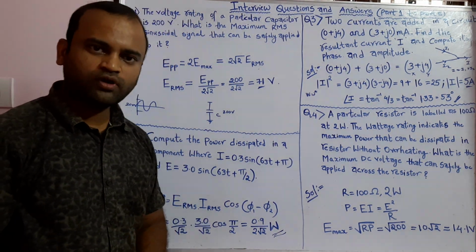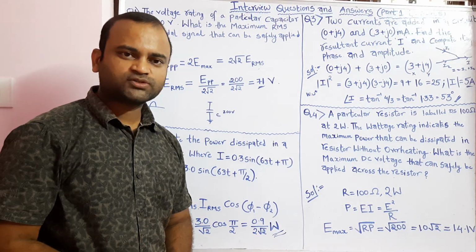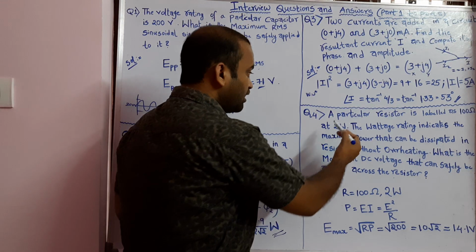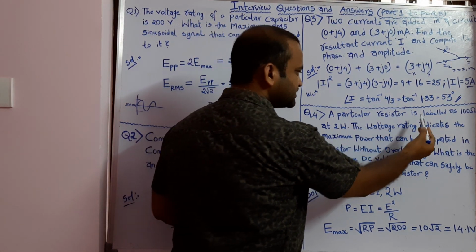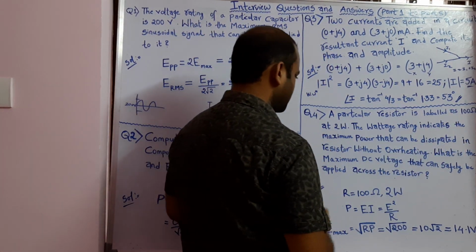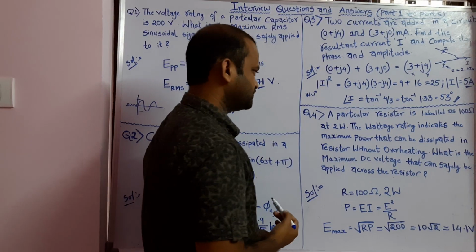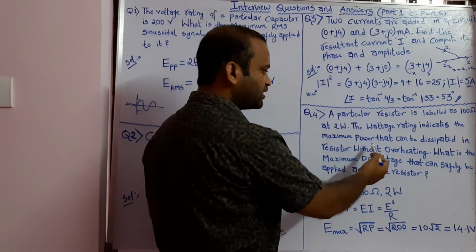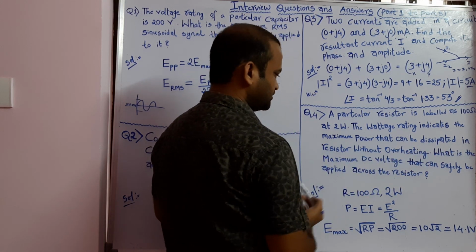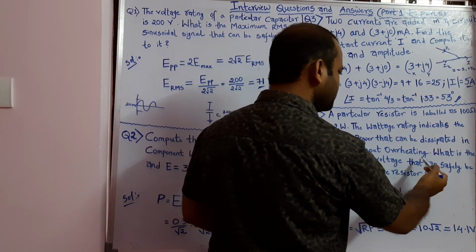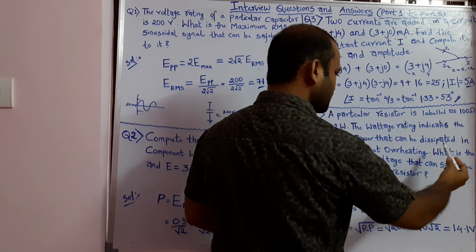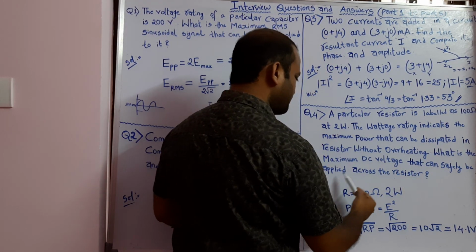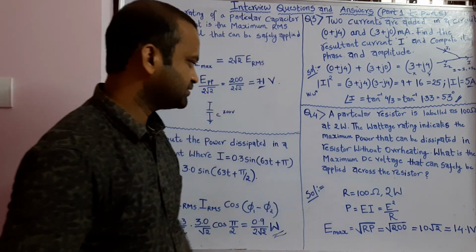Now let's move on to the last question for this video, that is question number 4. A particular resistor is labeled as 100 ohms at 2 watts. The wattage rating indicates the maximum power that can be dissipated in the resistor without overheating. What is the maximum DC voltage that can safely be applied across the resistor?